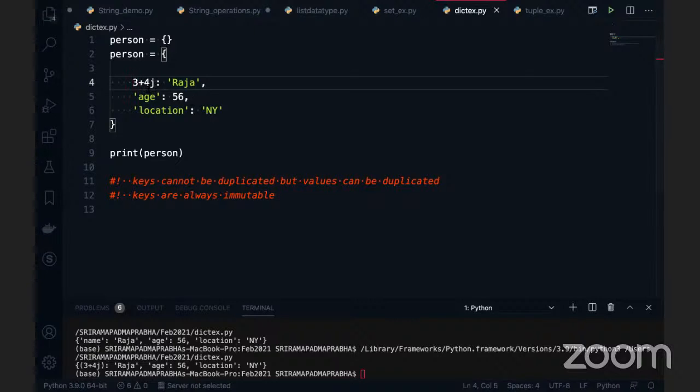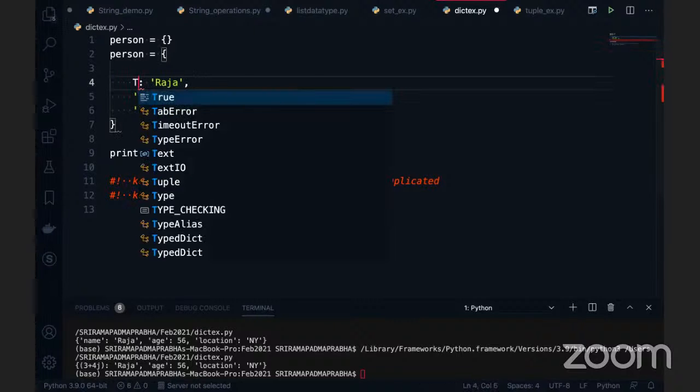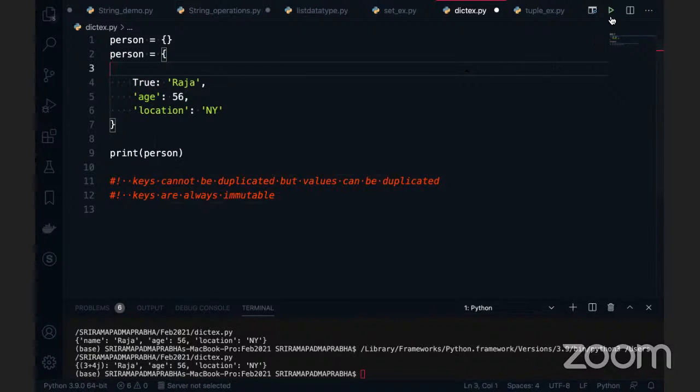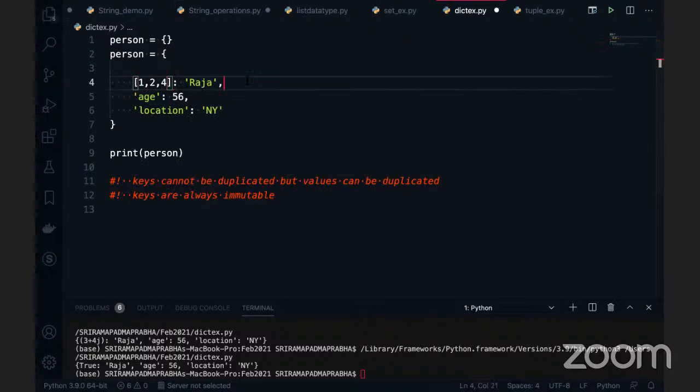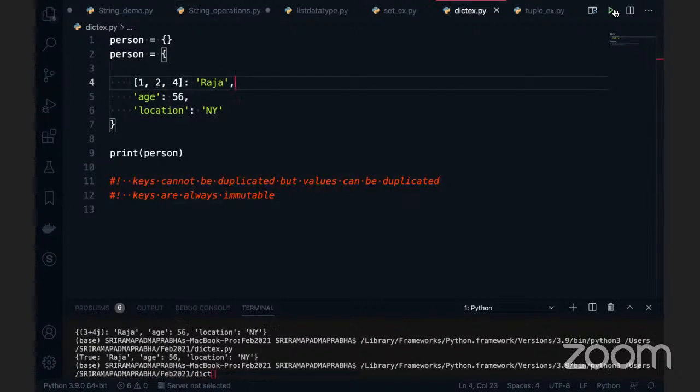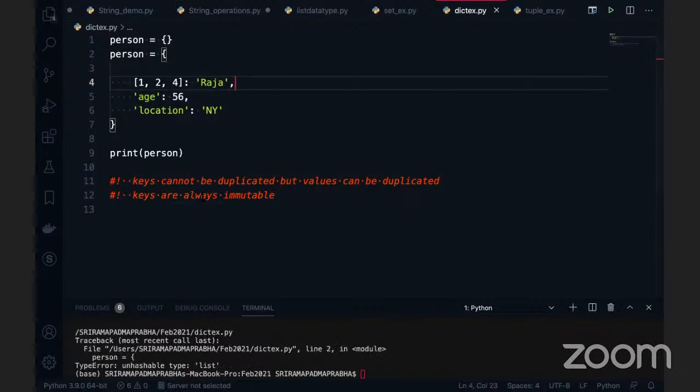Integers can be given as a key. Float numbers can be given as a key. I'll give True as well; a Boolean value is also immutable, right? So it works. But when you give a list, it will throw an error: unhashable type list, it won't work. But when I give a tuple, which is immutable, right, that's what we discussed, this works very well.